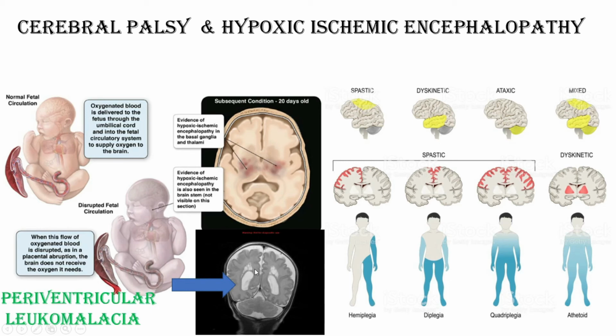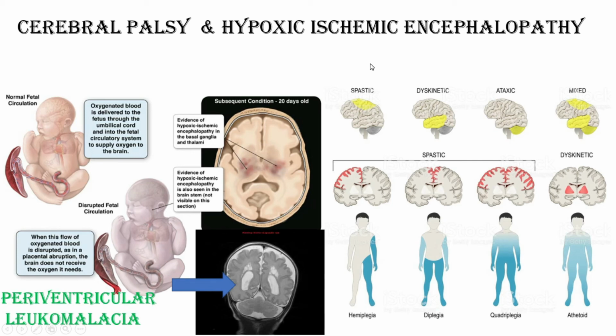As a result, in the sequelae there will be some neurological problem, and maximum cases come with hemiplegia, or if the lower limb is very affected it is called diplegia, or if the whole limb is affected it is called quadriplegia, or if there is any dyskinetic movement, then it can be called athetoid type. Now all are the sequelae of hypoxic ischemic encephalopathy.